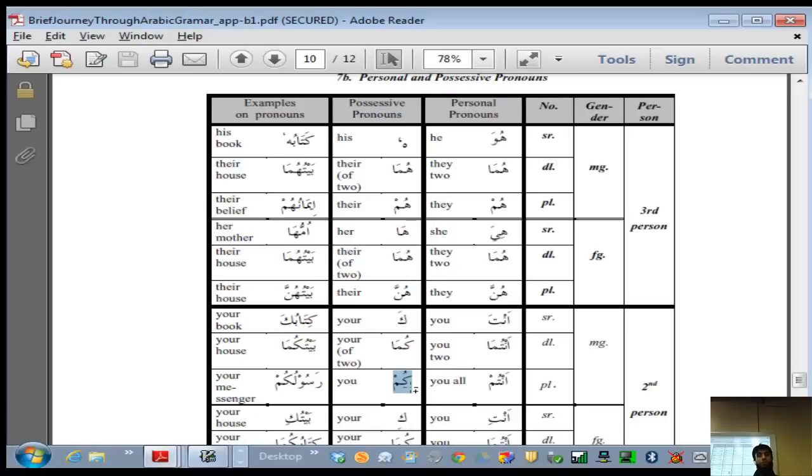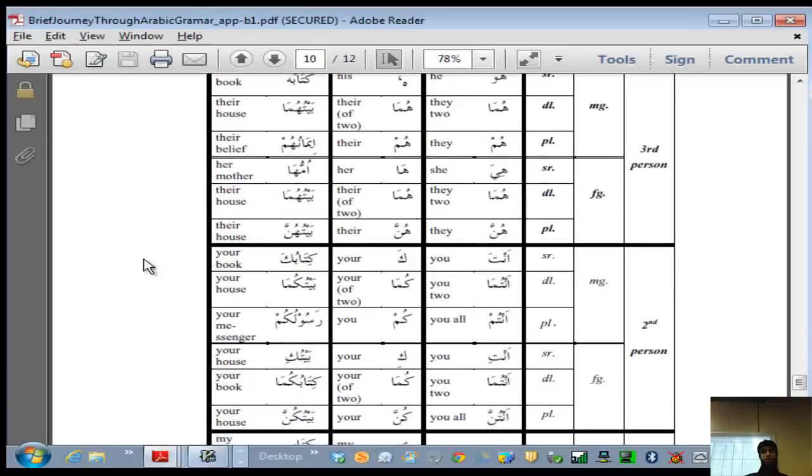Why is it not antum? Because "you all" in that statement is an object: we made you a balanced ummah. So now you can start observing in the Quran that whenever the pronoun is coming as the object of a verb or as an owning of something, you use the pronouns from this column. So we have talked about this and hopefully it's clear. Are there any questions?